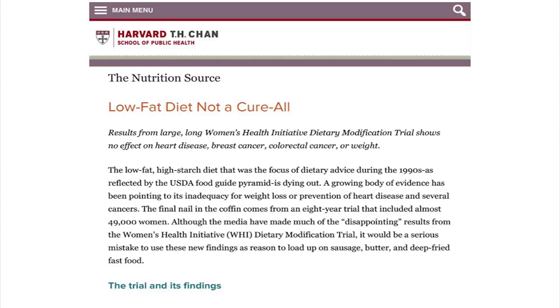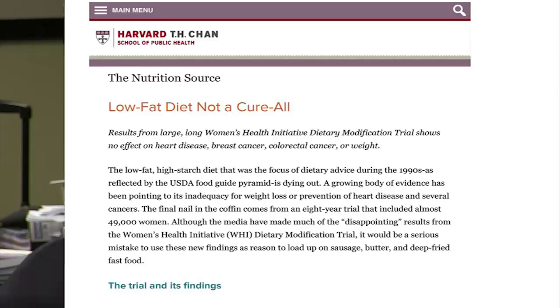So now how did Harvard Medical School interpret this? Because the study included people from Harvard, and this was their release in 2007 or 2008. This is 2008, remember we're now in 2016, 8 years after the publication of this study. And this is what Harvard said: the low-fat diet is not a cure-all. Results from the large, long Women's Health Initiative study show no effect on heart disease, breast cancer, colorectal cancer, or weight. A low-fat, high-starch diet that was the focus of dietary advice during the 1990s, as reflected by the US Dietary Guidelines Food Guide Pyramid, is dying out.